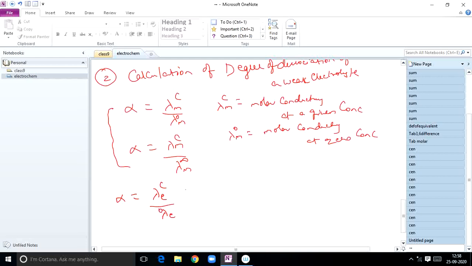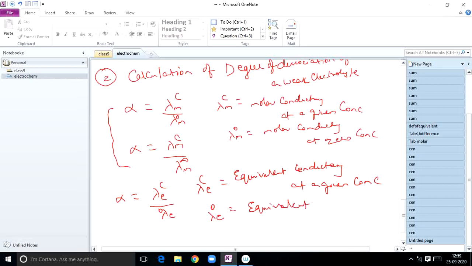Here lambda ec means equivalent conductivity at a given concentration, and lambda e naught represents equivalent conductivity at zero concentration.